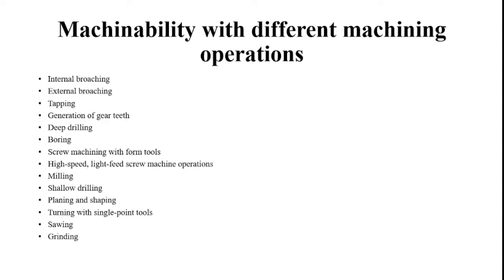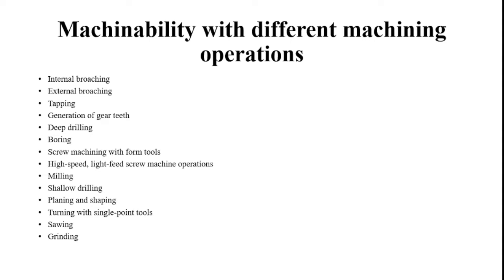After that, external broaching, then tapping, generation of gear teeth, deep drilling, boring, screw machining with form tools, high speed light feed screw machine operations, milling, shallow drilling, planing and shaping, turning with single point tools, sawing and grinding. These are all the operations we know about regarding the machinability of materials. From this we can choose the machining operations to improve the machinability of the workpiece material.